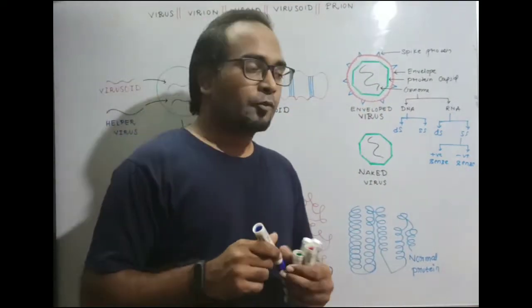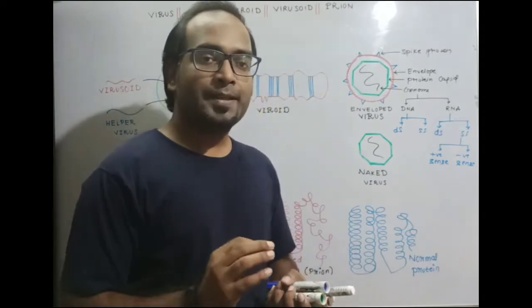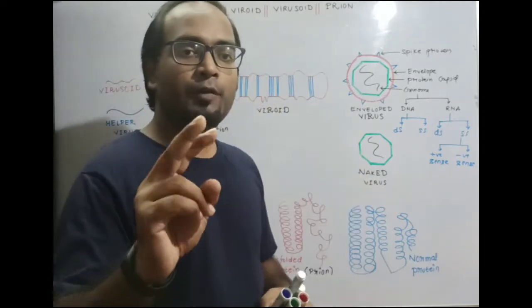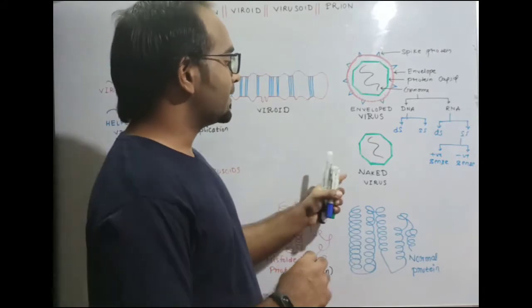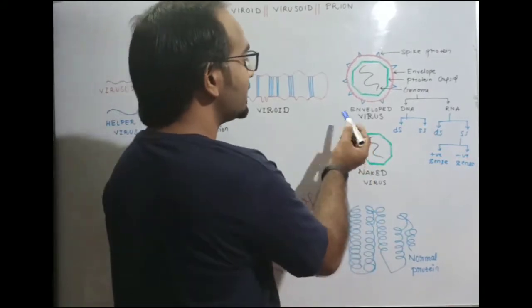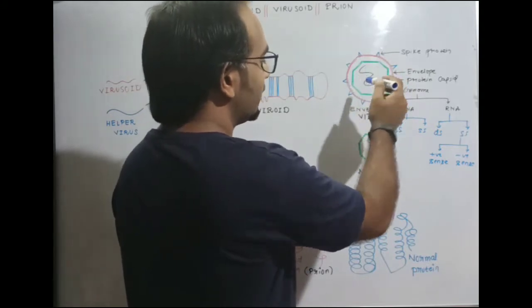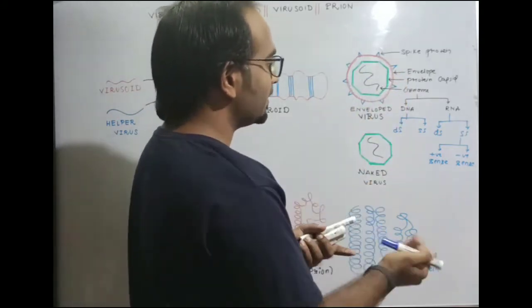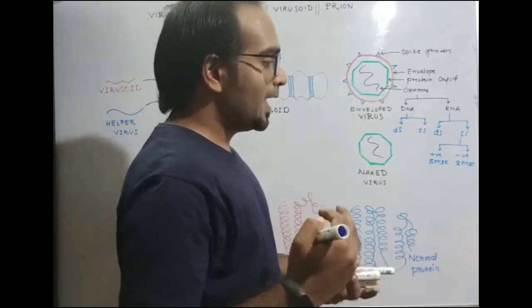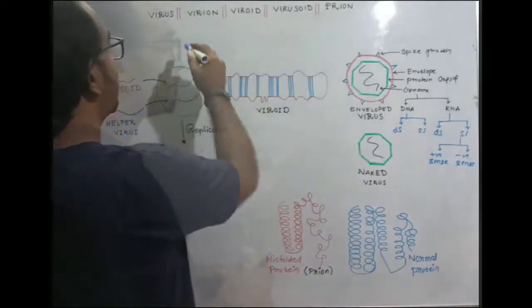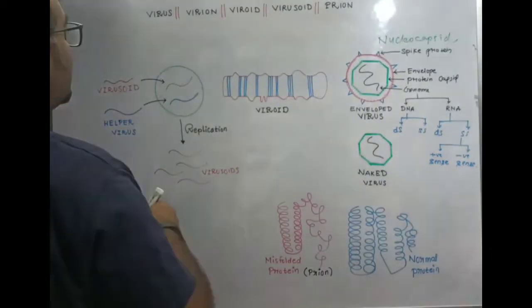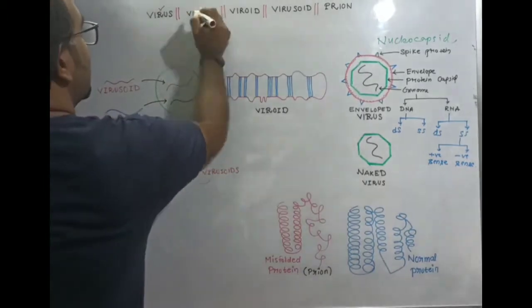One important thing: on the basis of its envelope, viruses may be of two types. One is the enveloped virus and the second is the naked virus. An enveloped virus is a virus in which the outer envelope is present, and the naked virus is a virus in which the outer envelope is absent. Now we will move towards the virion.